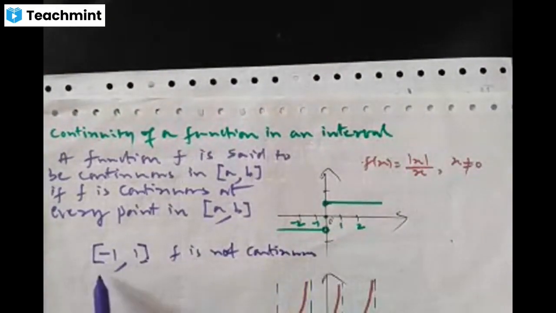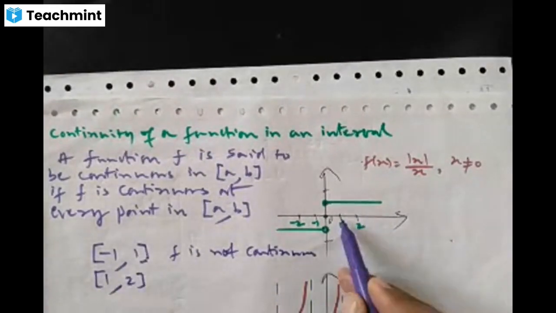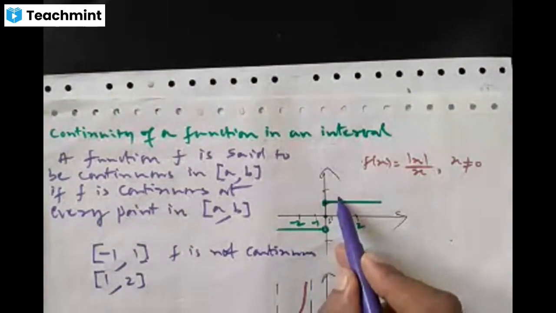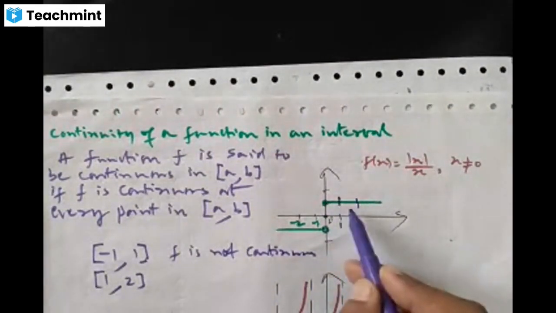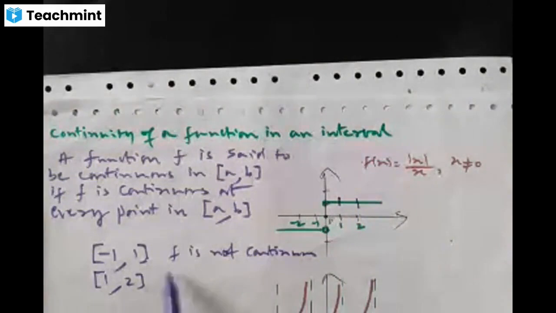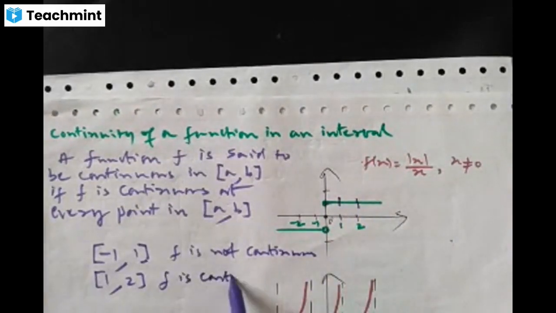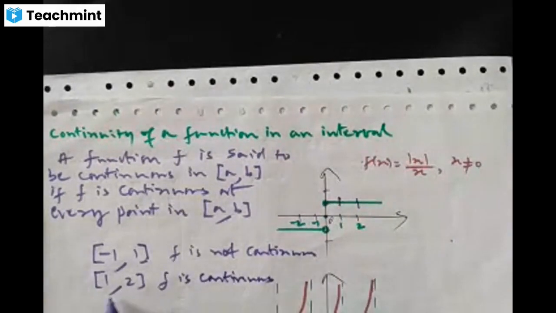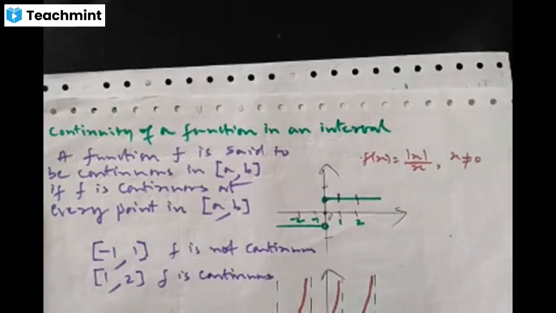But if I take the interval 1, 2, is there any breakage in the graph? No. So clearly the signum function is continuous on this interval 1, 2. Understood? So a function f is said to be continuous in an interval if the function is continuous at every point in that interval.